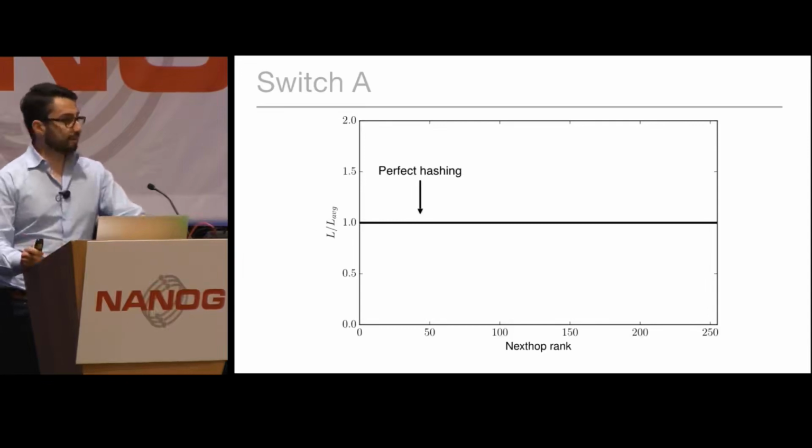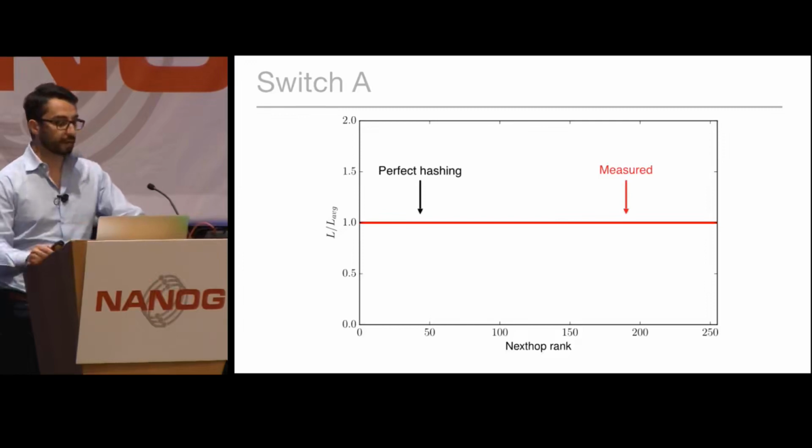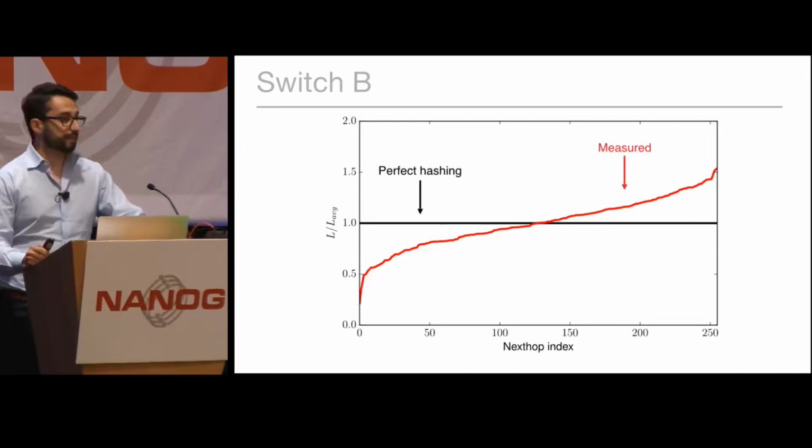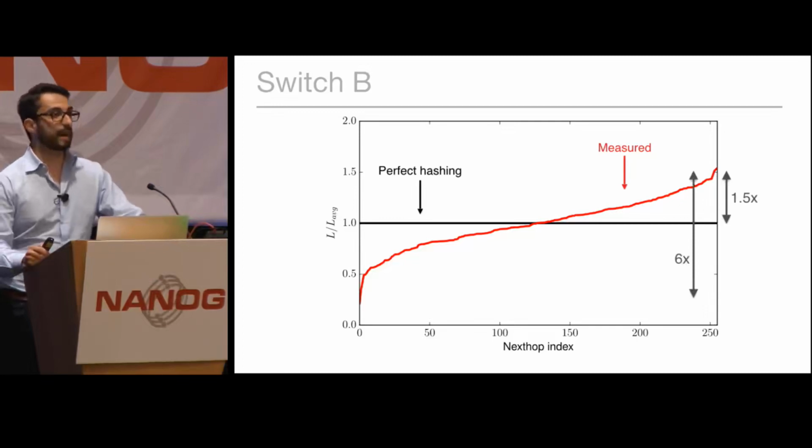In the case of switch A, the measured result was pretty close to the intended result, to the point that we could not really distinguish the plot of perfect hashing from the measured one. However, the situation was a bit different with switch B. The measured results in this case were pretty different from expected. As you can see from this graph, the difference between the most loaded next hop and the average loaded next hop is 50%. And there was also a 6-fold difference between the most loaded and the least loaded bucket.